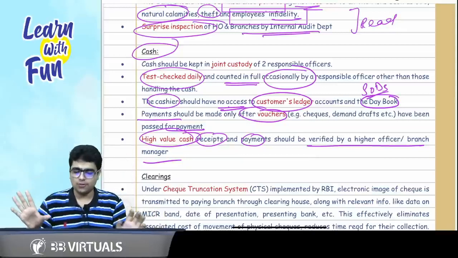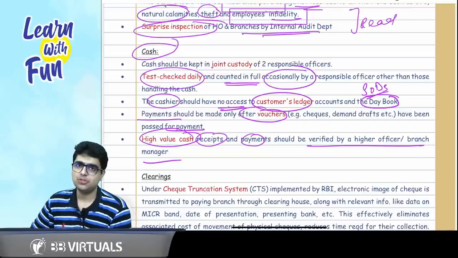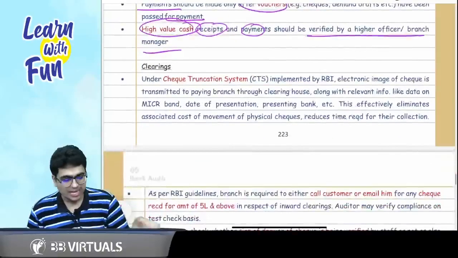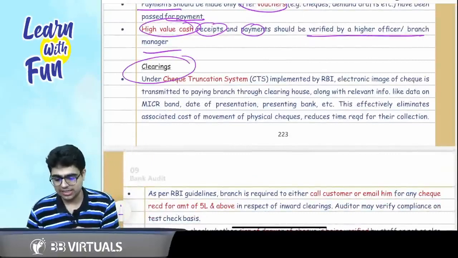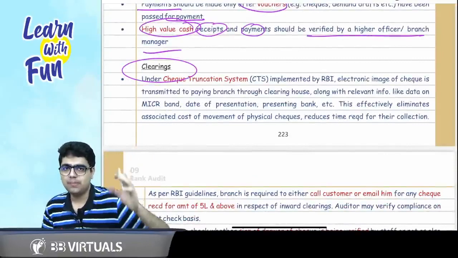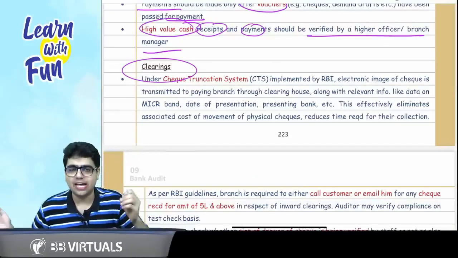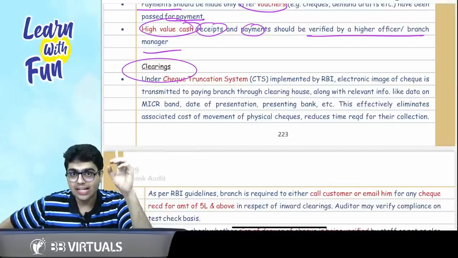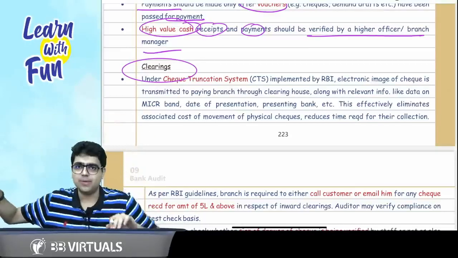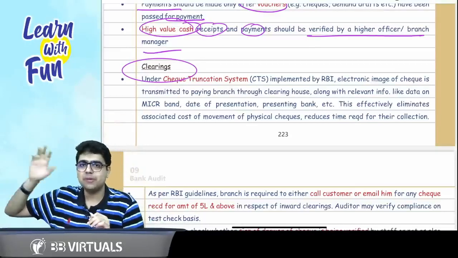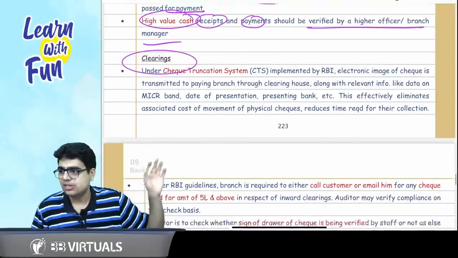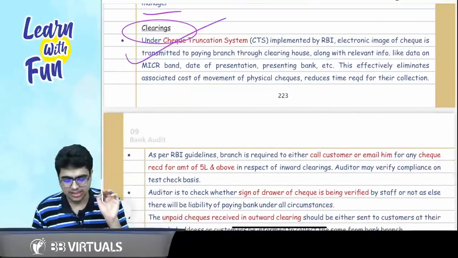And the fifth point was high value cash receipts and payments should undergo a scrutiny by a higher officer or branch manager. Then we discussed the concept of check truncation system. Sir, what happens in check truncation system? I give the check to my bank. I have received the check from my friend. I give the check to my bank, and the bank transfers its electronic image via RBI to the other bank. Then the other bank approves the payment and my bank account gets credited and my friend's bank account gets debited. So this is all about the concept of check truncation system.